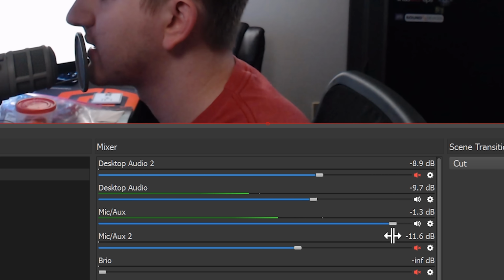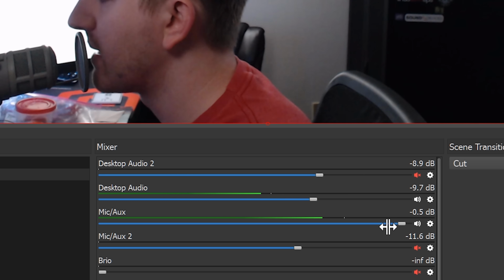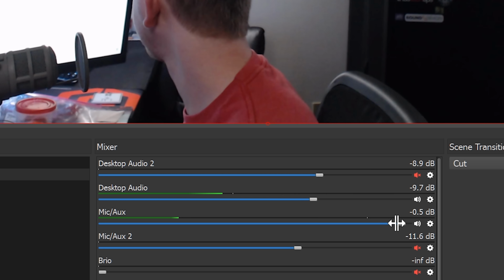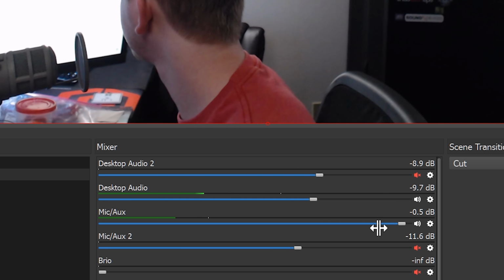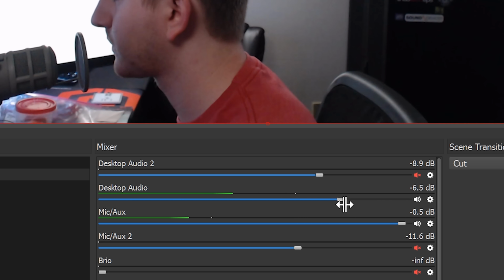You can use the blue slider to adjust the volume of a source. You'll want to do this to lower the level of game sound or background music so that it doesn't overpower your voice. You want your voice to be clearly heard over all other sound, but for the background sound to still be heard as well.